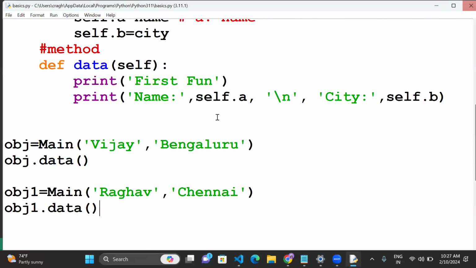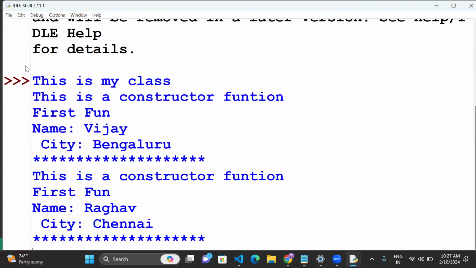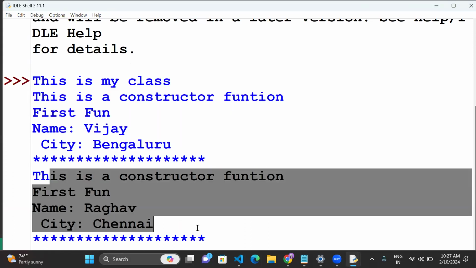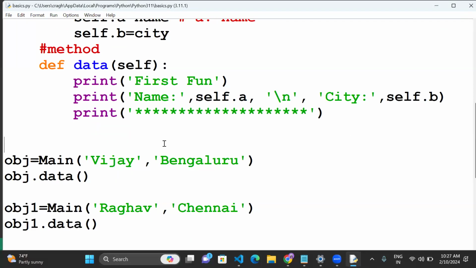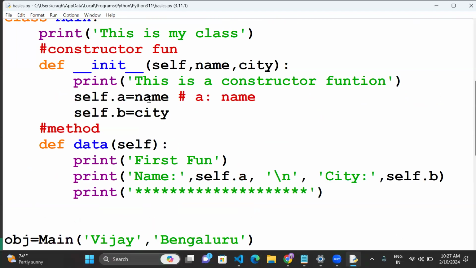If you want to see the difference, I will keep it here: one print as a string, and I'll pass some stars here. Okay, now we can run the code. We'll see, this is one object, this is another object. Clear, guys? So like this, you can create n number of objects for a single class. This is how the class will work. I hope you understood what a constructor function is, what the self keyword is, and how to pass the parameters and arguments. Anybody having any questions?